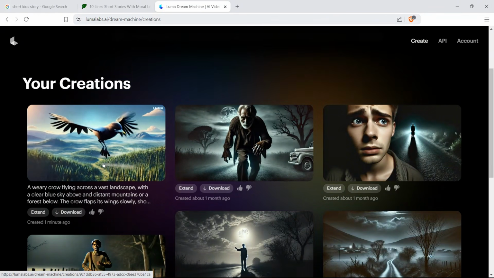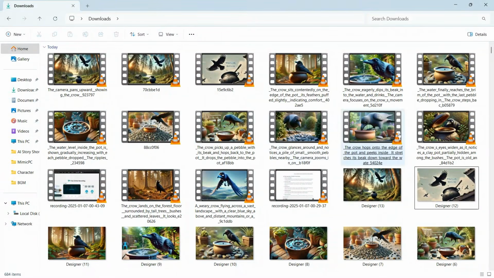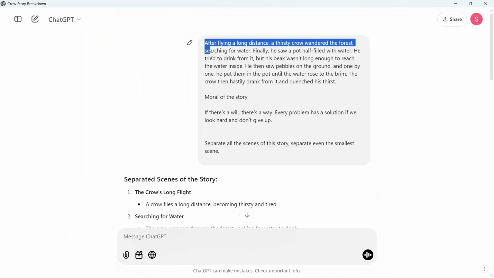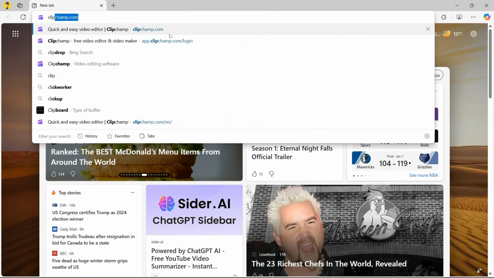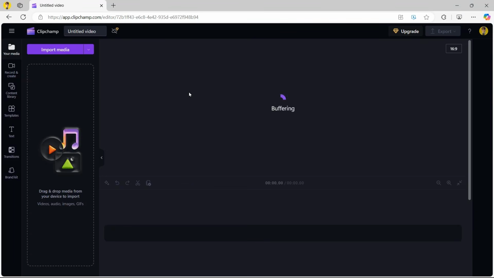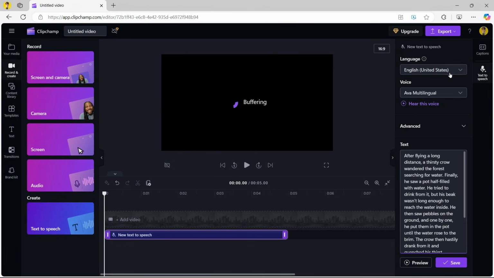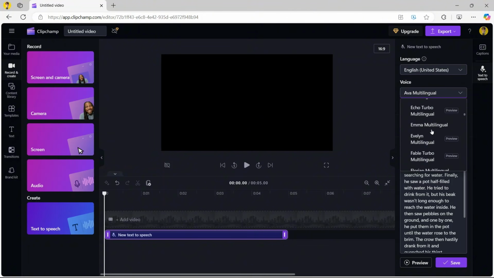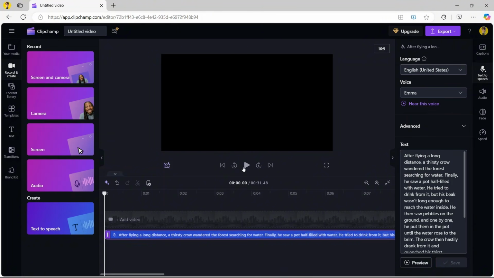In this way, generate other videos. Here all the videos are ready. For voiceover, go to ChatGPT and copy the story narration. For voiceover, I am using Clipchamp. Click on Create New Video, then on Record and Create, and then Text to Speech. Choose video's language, then choose a voice, and hit Save. The audio is added to the timeline.